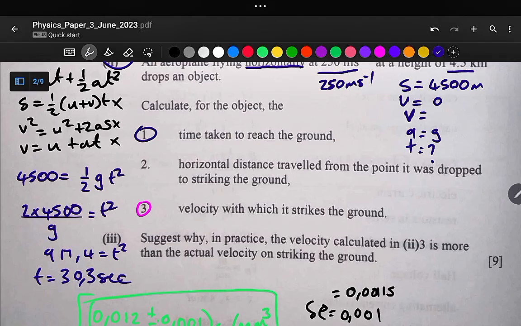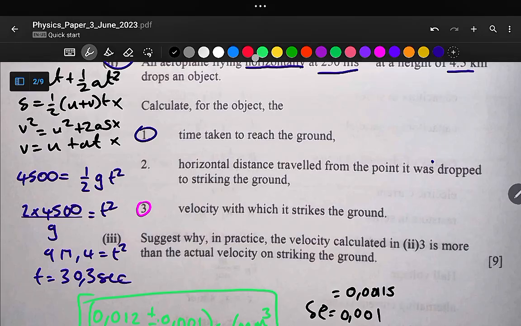Let us move on to the next part of our question, which says the horizontal distance traveled from the point it was dropped to striking the ground. Let's say here is our aeroplane, and it drops an object at this point. The object will move like this. So this is the point at which the object was dropped. We are required to calculate this horizontal displacement.